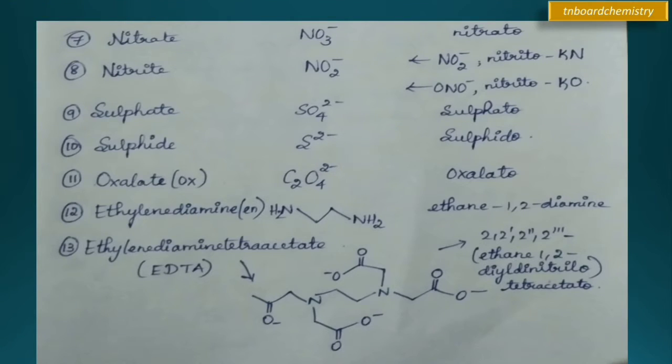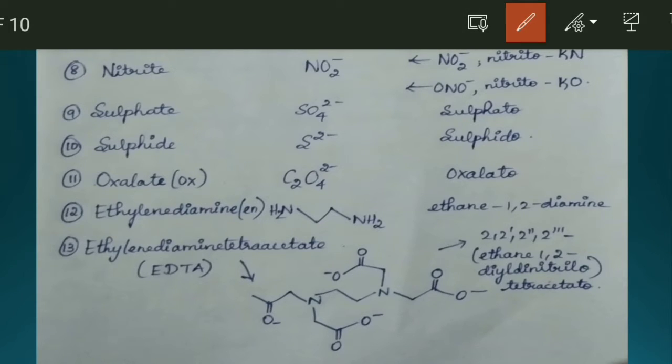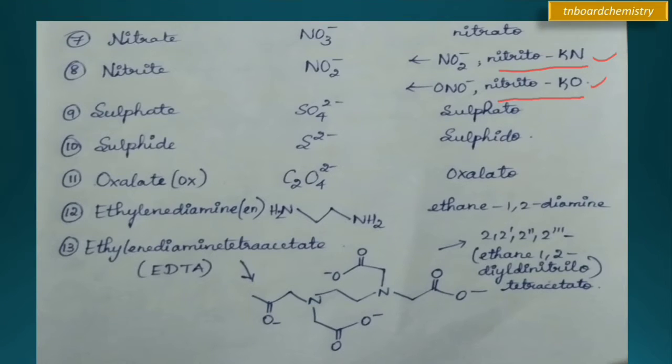In the same way, the common name is nitrate. While naming, we name it as nitrato. Then see nitrite, NO2 minus. It also binds in two ways. So when nitrogen binds with the metal, we denote it as kappa N. If oxygen is involved in coordinating with the metal, we name it as nitrito kappa O. That is, oxygen coordinates here, nitrogen coordinates there.